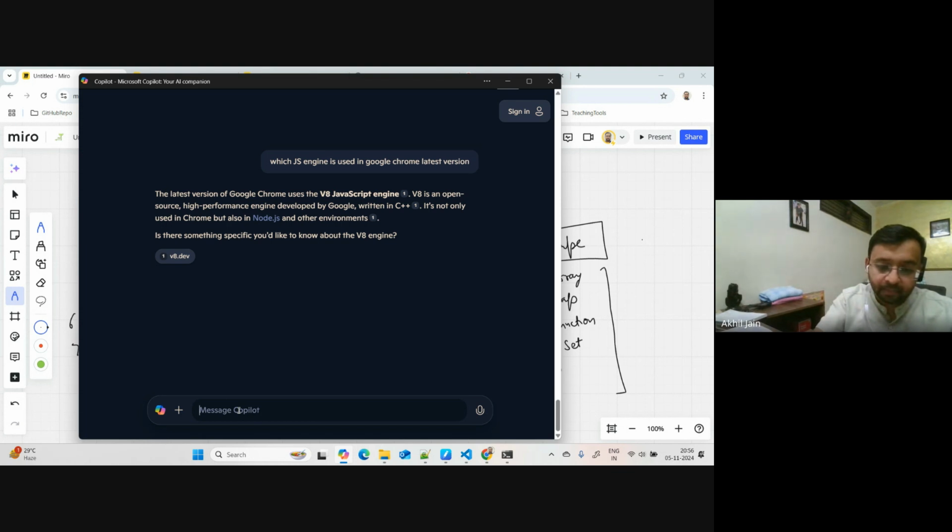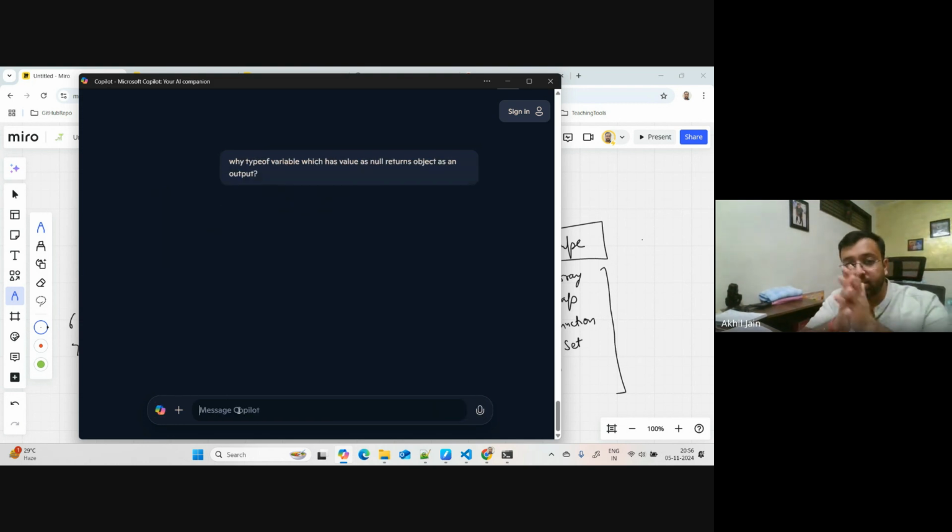Why typeof a variable which has value as null returns object as an output? This is our question. Let's ask the Copilot.